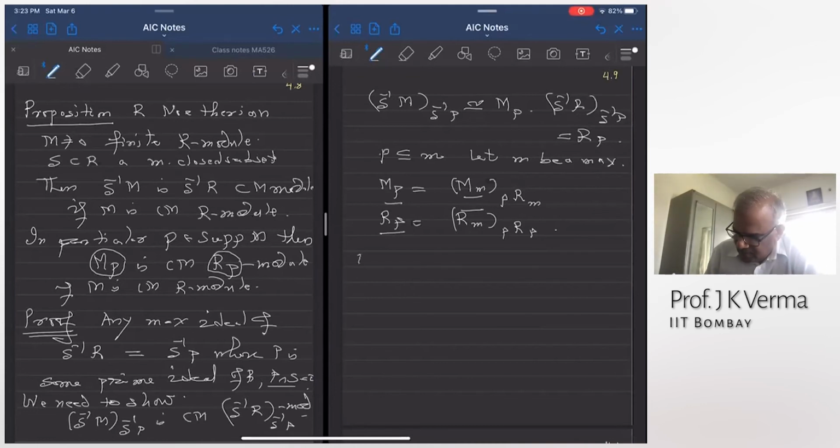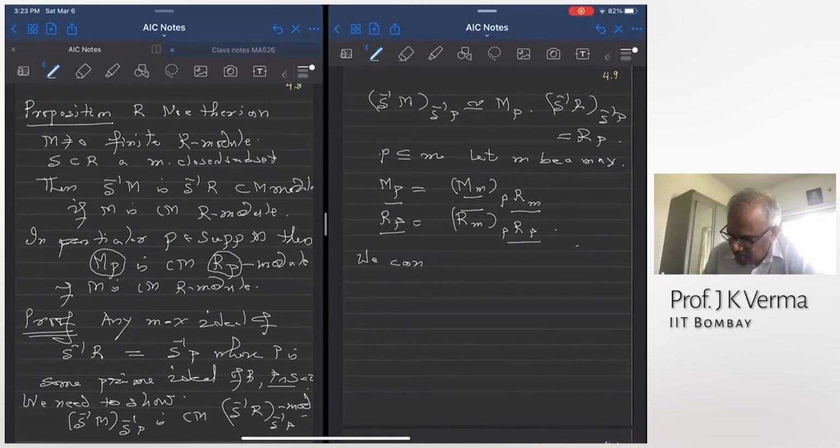So we can assume that the ring is local because my hypothesis that M is a Cohen-Macaulay R module is passed on to localization at a maximal ideal, by definition. So Mm is a finitely generated module over the local ring Rm, and I want to show that when you localize at PRm, it is a Cohen-Macaulay RP module.